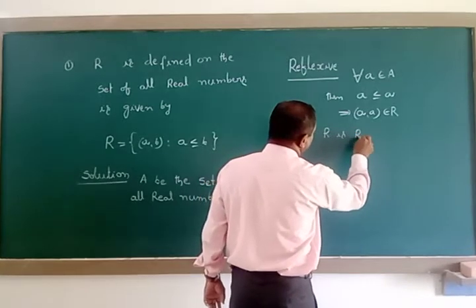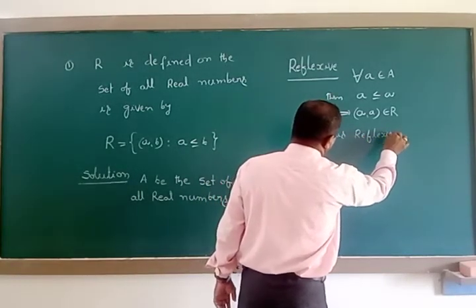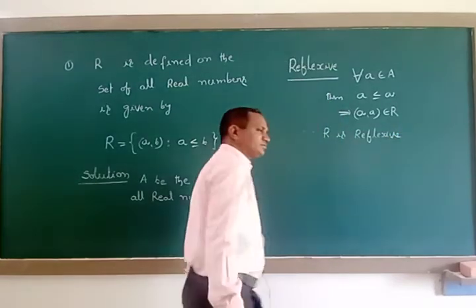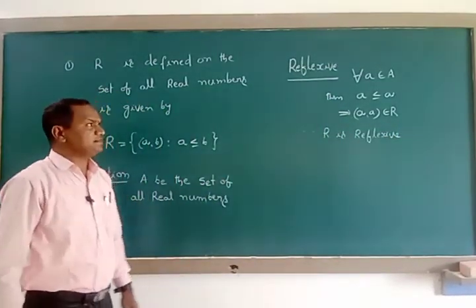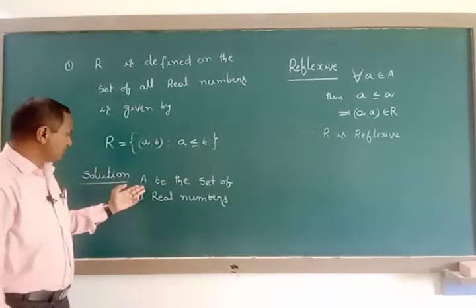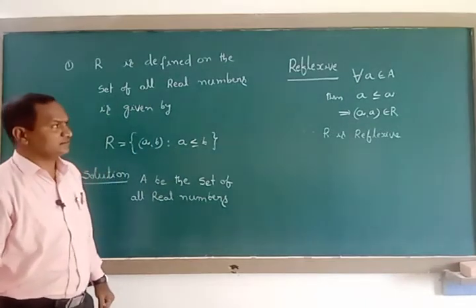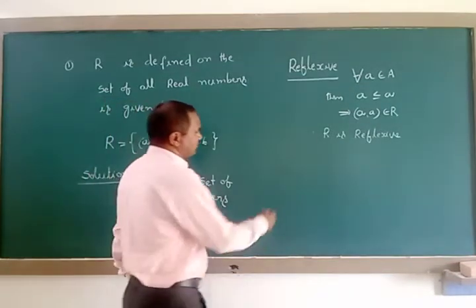We can take any real number a in capital A, which is why I mentioned before that capital A is the set of all real numbers. Next, symmetric.